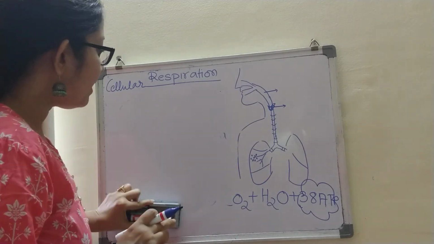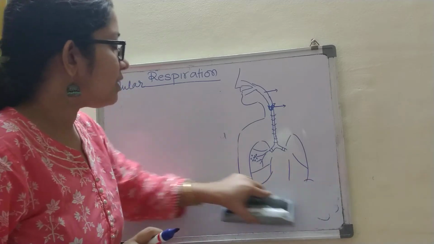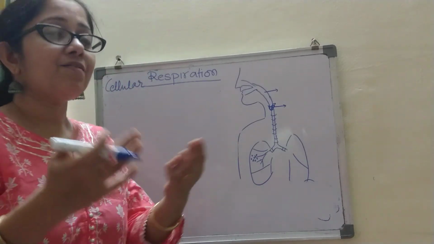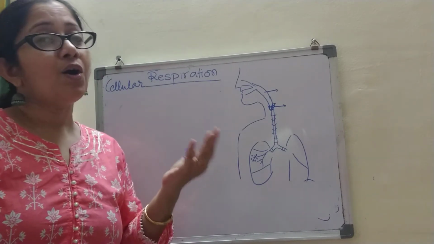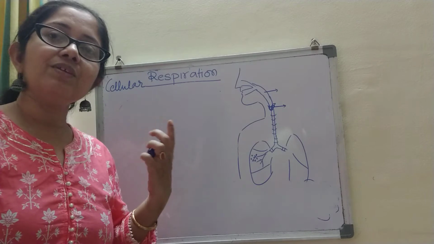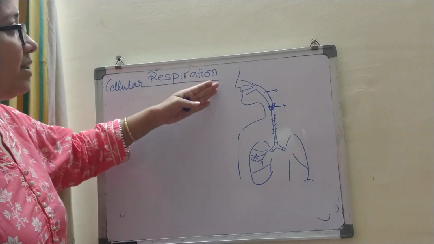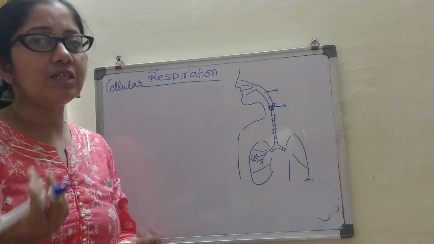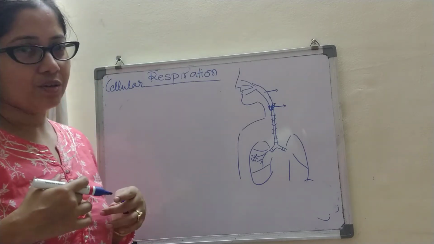When I am breathing in air that is rich in oxygen, that is why we say that we have to have plants around us. Why? Because plants give us oxygen and even absorb the carbon dioxide. So you will never say that I am breathing in oxygen. You will say I am breathing in air rich in oxygen.